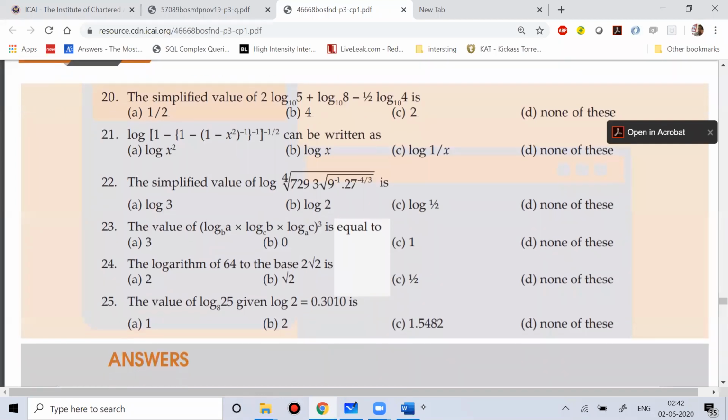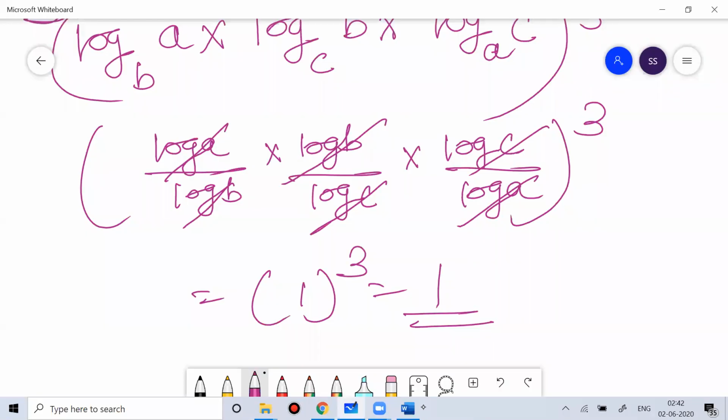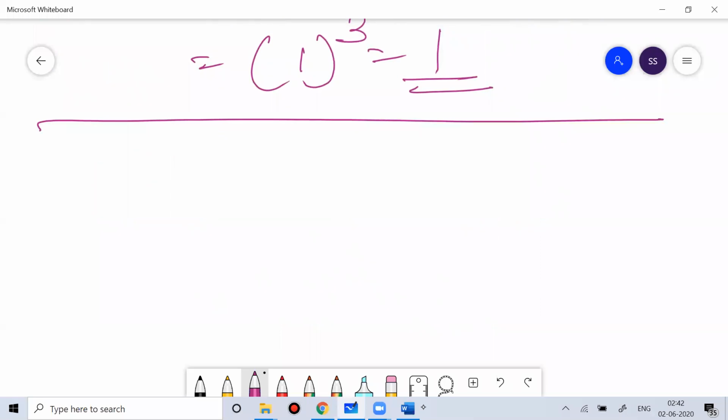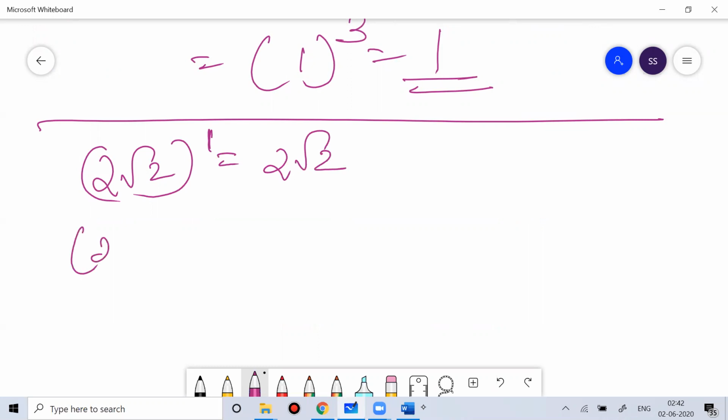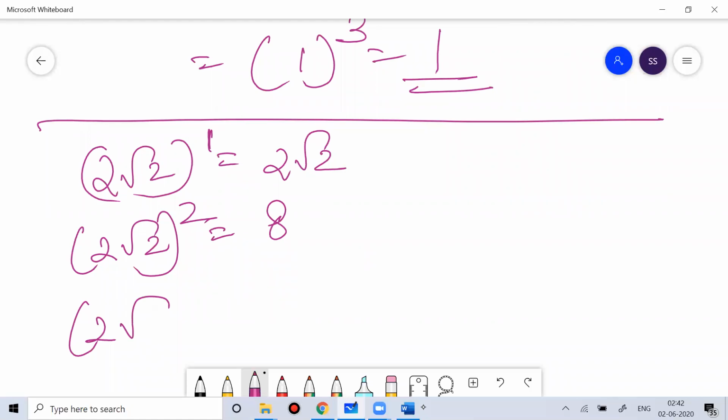Okay, 24, again a very easy question. 2 root 2, if you see 2 root 2 square, what is it? 8, and 8 square is 64. The answer for that would be what power of 2 root 2 will give you 64? What power of 2 root 2 will you get 64? So 2 root 2 to the power 1 is 2 root 2. Then 2 root 2 to the power 2, you get 4 twos are 8. Then 2 root 2 to the power 3.